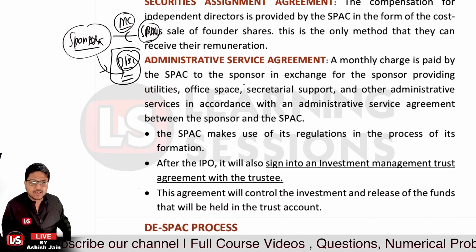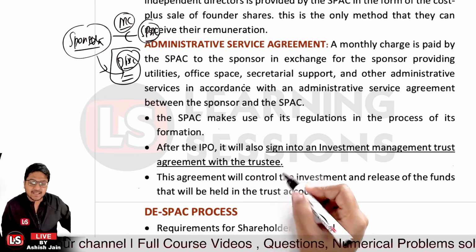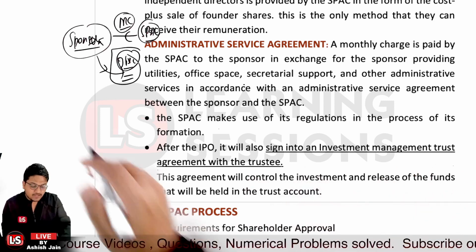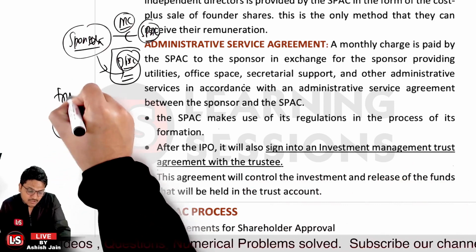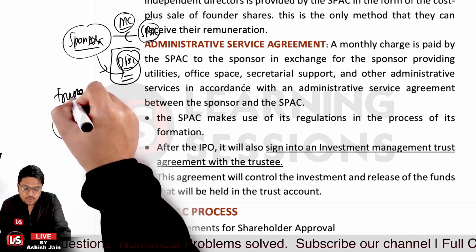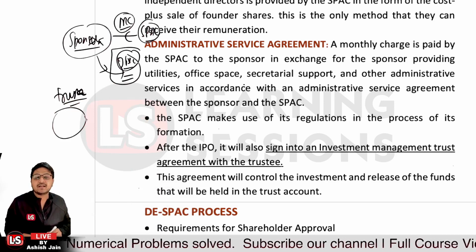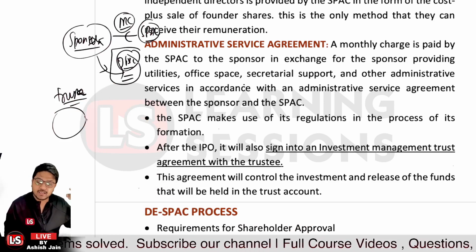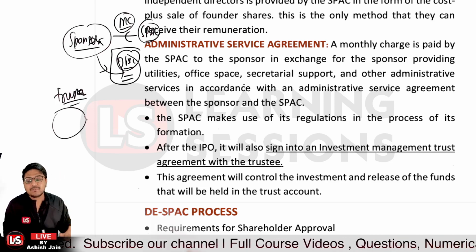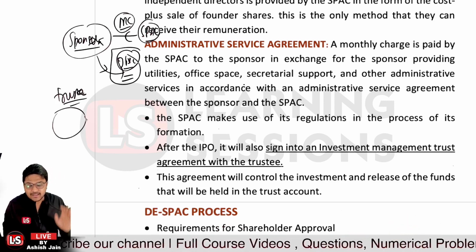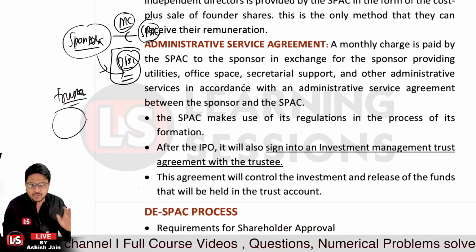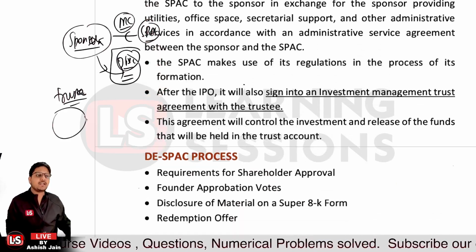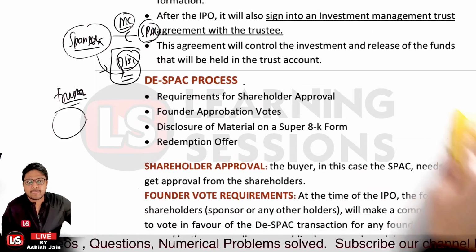Once the IPO has been issued, the SPAC will also be signing another agreement, the investment management trust agreement, with the trustee of the trust, which is created where the funds of the IPO are placed. Further, this agreement will control the investment. Whatever investments are to be made by the SPAC, this agreement will be controlling the same, and in accordance with it, the trust account will be giving the money. And further after that it's related to the de-SPAC process.